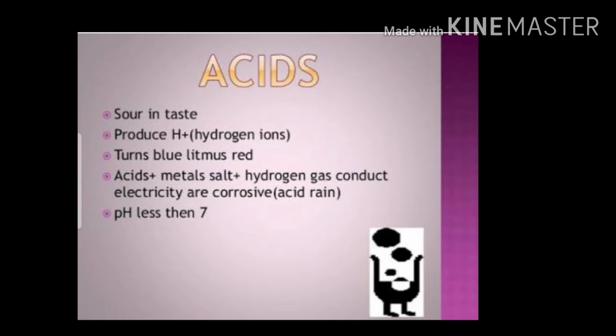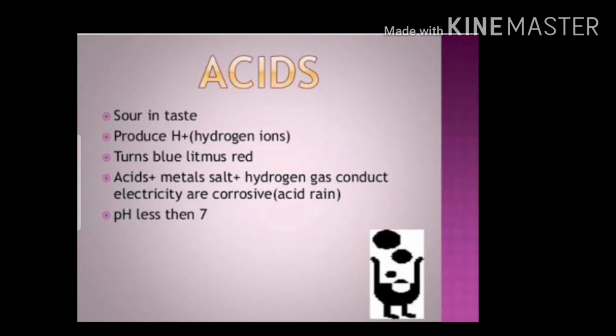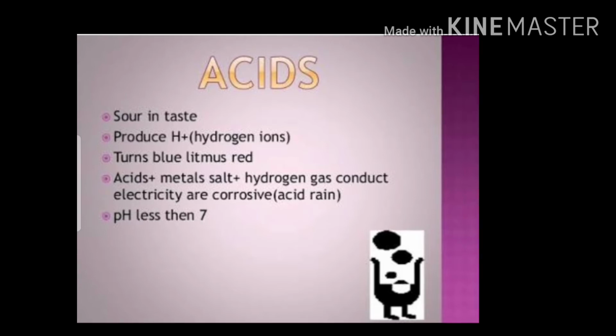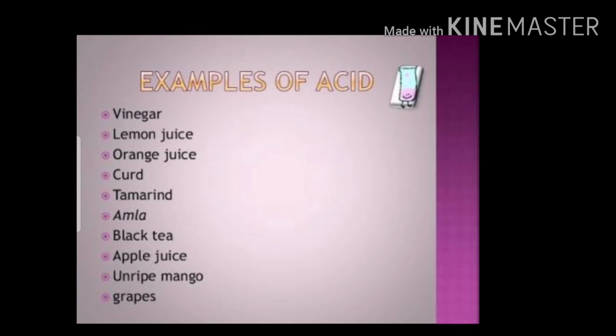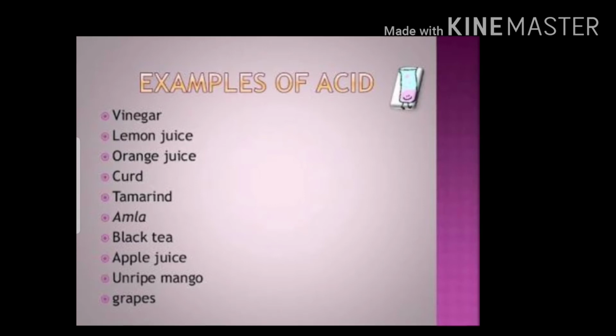Acids produce hydrogen ions, and turn blue litmus to red. Acids react with metals to give salt plus hydrogen gas, conduct electricity, and are corrosive, which is why acid rain is harmful. The pH level of an acid is less than 7. Examples of acids are vinegar, lemon juice, orange juice, curd, turmeric, amla, black tea, apple juice, unripe mango, which means kacha aam, grapes, etc.